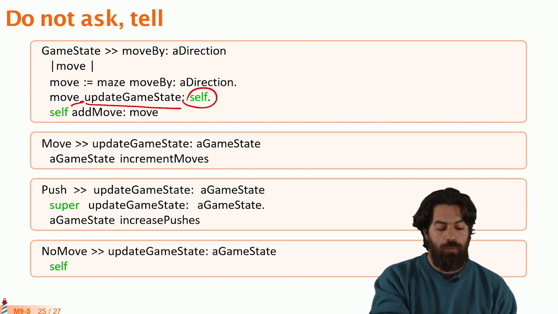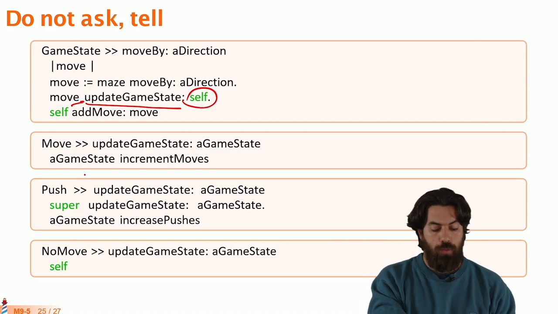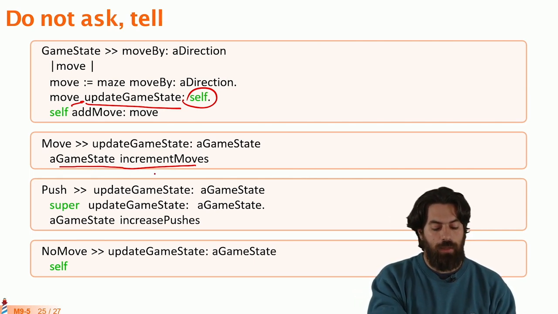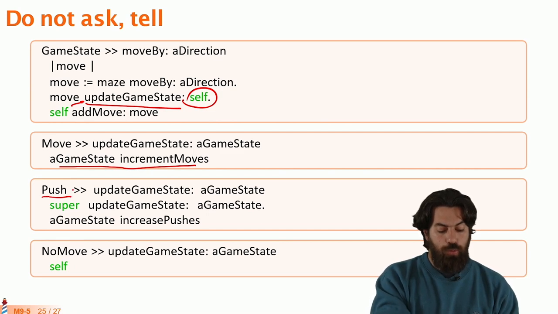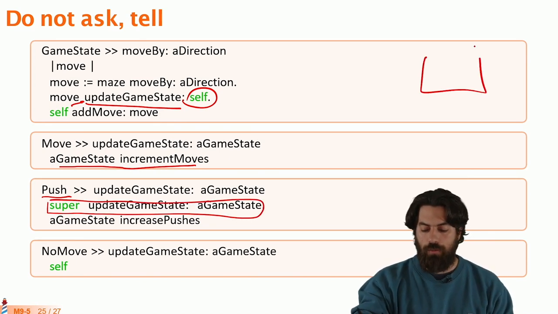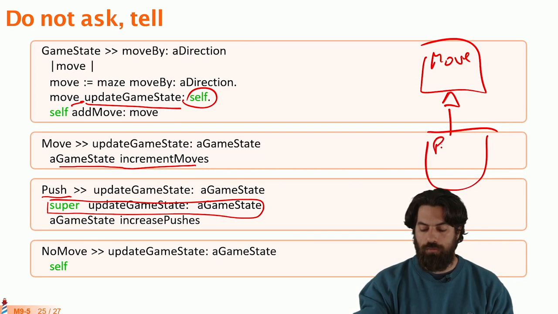So here, for example, a move will just increment the number of moves. The move will tell the game state to increment the moves. However, the push has a different implementation. It will do the same thing as its superclass. Remember that move is a superclass of push here.